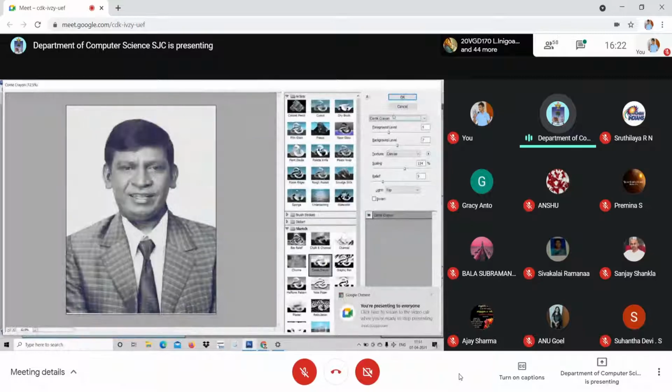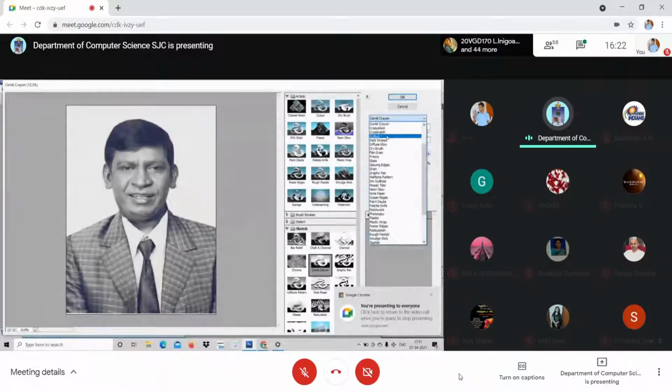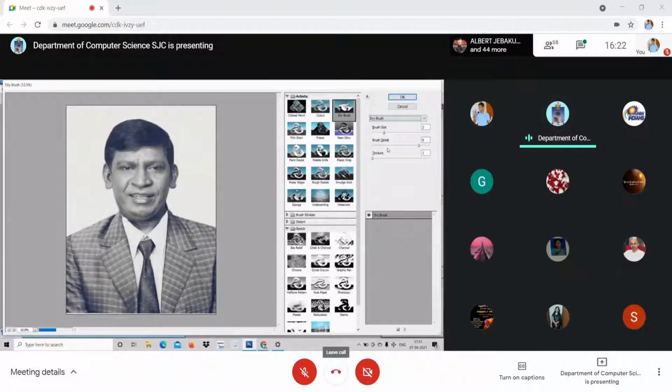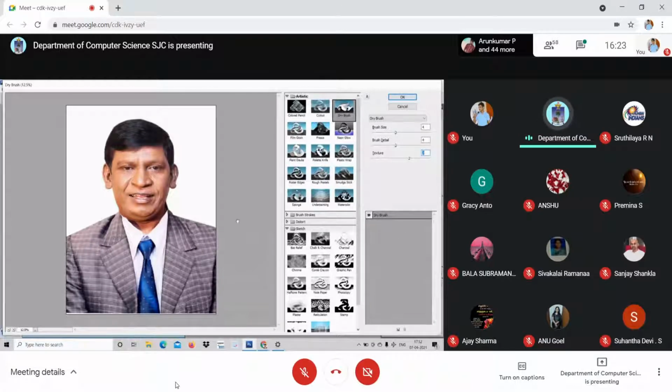So look at here, I can just go for the third one, dark strokes, or dry brush. I just click here, dry brush. Look at your brush size. I can increase the brush size, and brush details, texture. Increase the texture. Since it is a bigger file, it takes a long time.